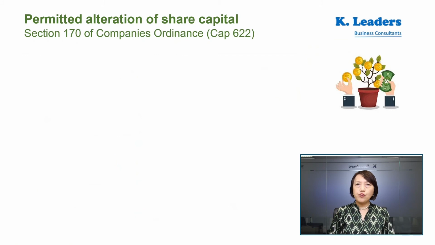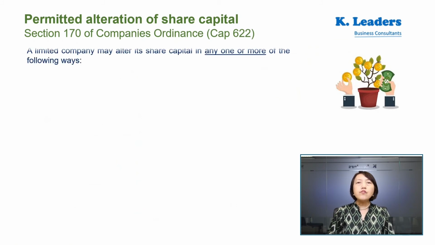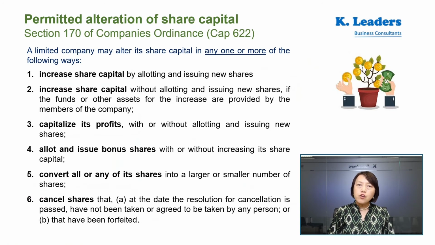Section 170 of the Companies Ordinance does allow some ways for you to consider, and this includes increase of share capital by or without allotment of new shares. You can capitalize your profits with or without issue of new shares. You can offer in-specie dividend payments to your shareholders by issuing bonus shares with or without increase in share capital.